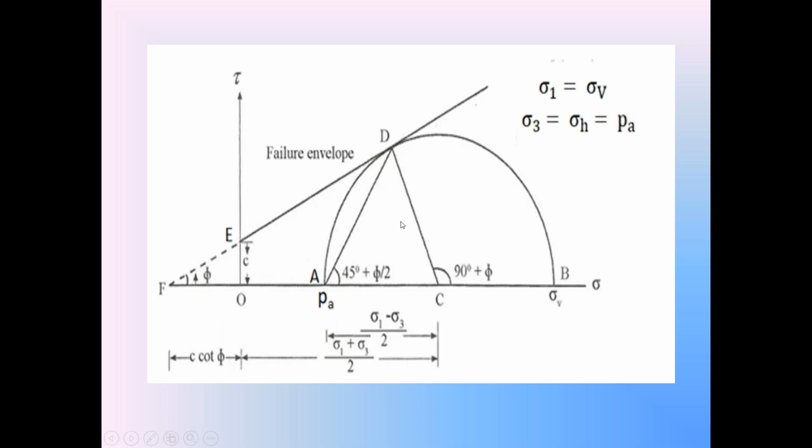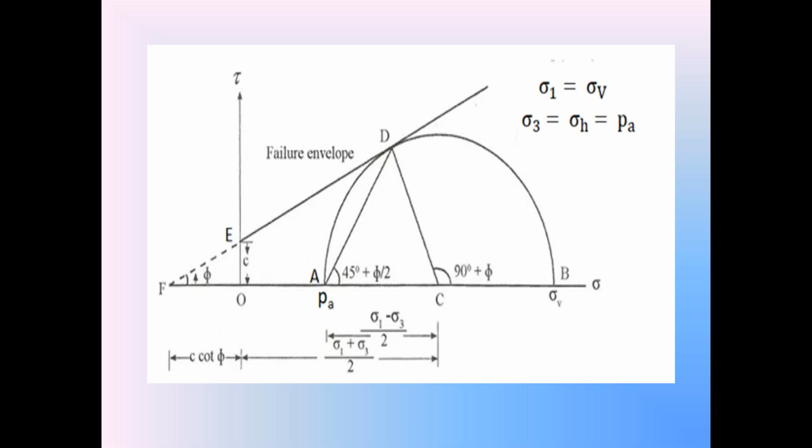CD is the opposite side, and CF is the hypotenuse. The length CD is the radius of this Mohr stress circle. What is the diameter of this Mohr stress circle? AB. That is equal to sigma 1 minus sigma 3. Sigma 1 is the vertical stress, sigma 3 is the horizontal stress, PA. So the radius CD of the Mohr stress circle is sigma 1 minus sigma 3 by 2.